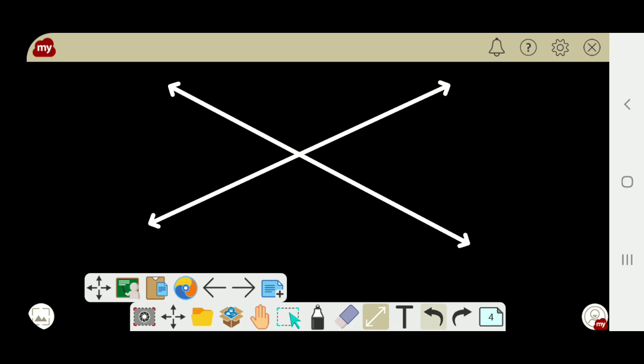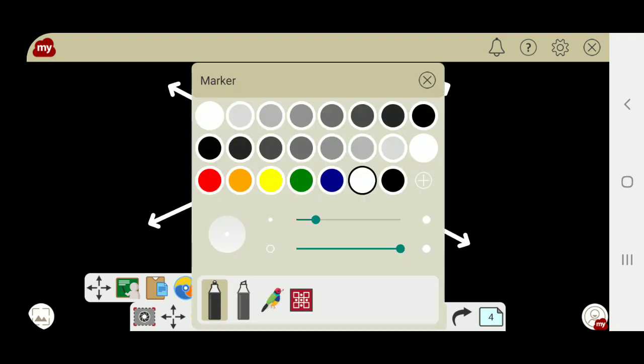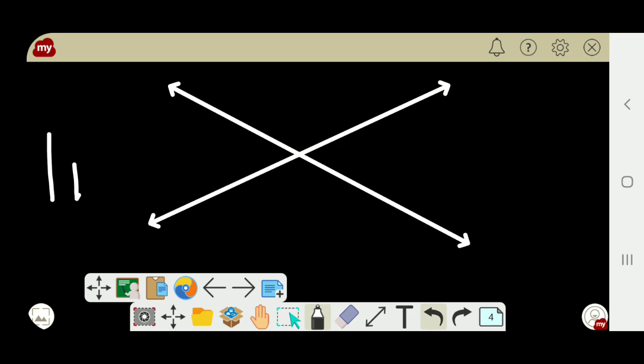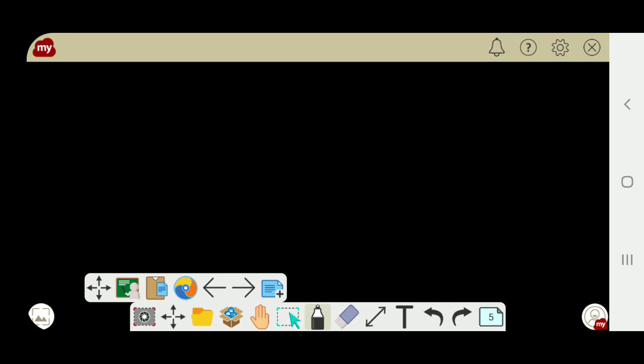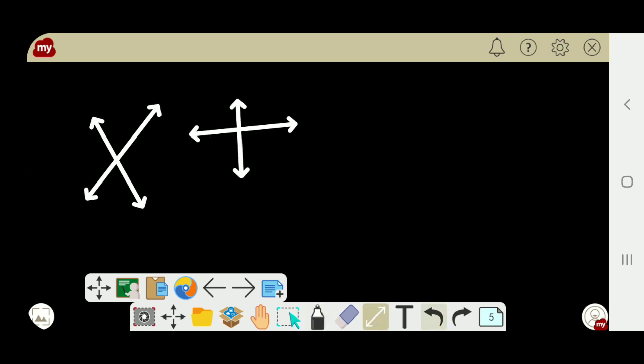These two lines are cutting each other, isn't it? But in maths we are not using the words cutting each other. The word is intersecting. These two lines are intersecting. Two lines are intersecting. These two are intersecting lines. These all are intersecting lines now. Clear?